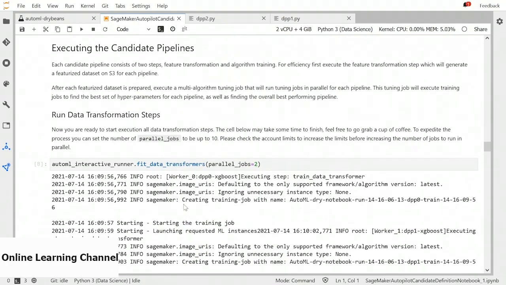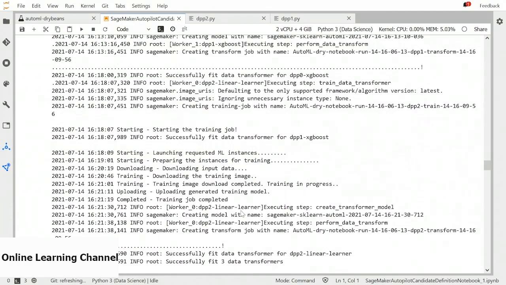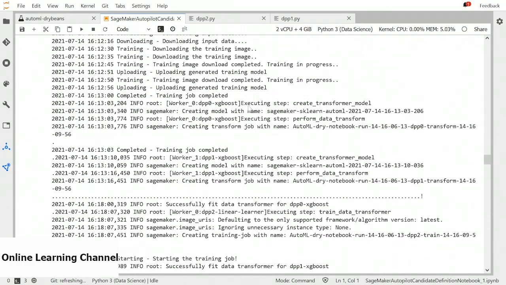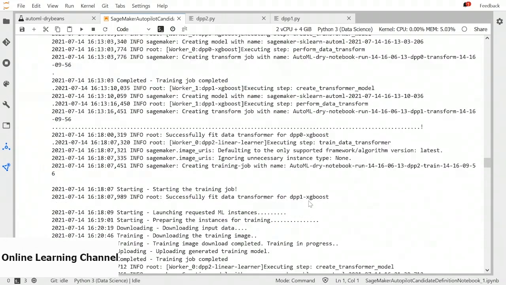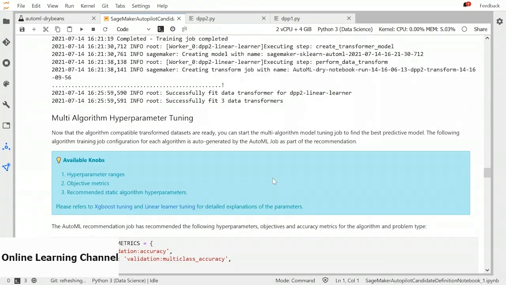The next step is to fit these data transformers and find the good one. So if we run this code ourselves, we can take a look at the training jobs. It has executed the XGBoost model. In the next step, it used the second XGBoost model. Autopilot uses the sklearn library to get the models, train them, tune them, and do some data transformation. So basically, it is built on top of sklearn. So this is an example of how small things or libraries can turn into very useful big things.